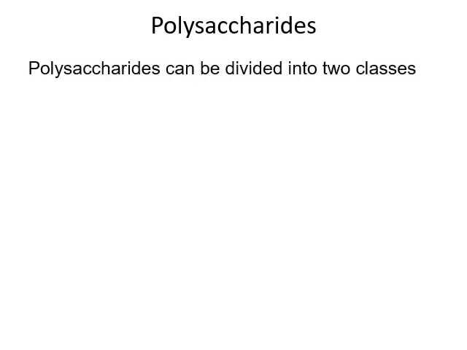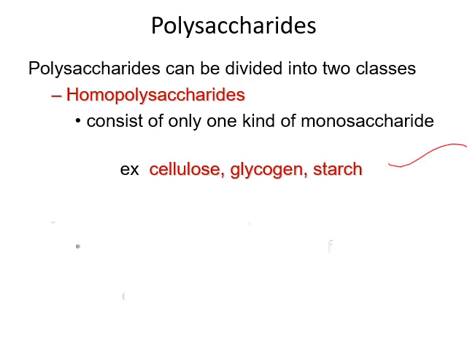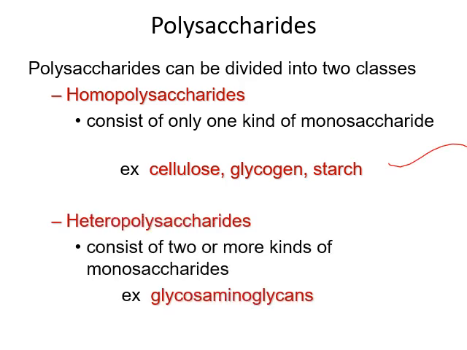Then polysaccharides can be divided into two classes. It can be a homopolysaccharide. It consists of a single kind of monosaccharide units, repeated units of glucose, repeated units of fructose, etc. So examples: cellulose, glycogen and starch. Or it can be heteropolysaccharide. It consists of two or more kinds of monosaccharide. The example for heteropolysaccharide is glycosaminoglycans.